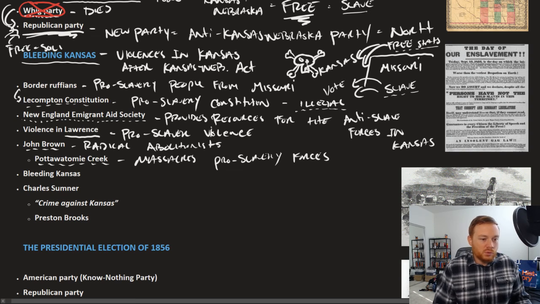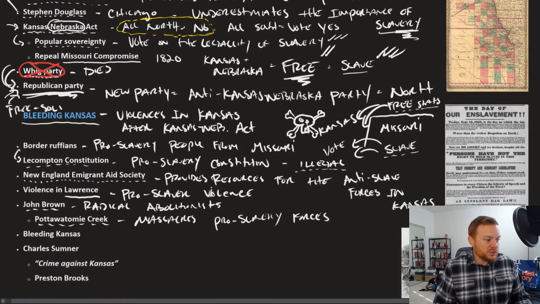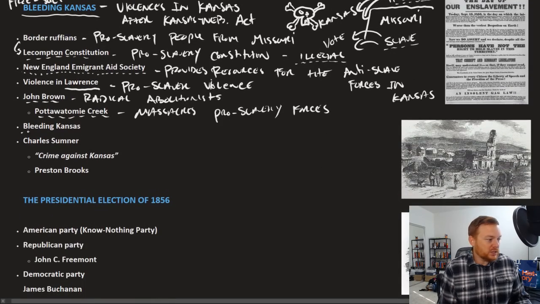You might be asking, well, what about Nebraska? Well, Nebraska was so far north that Nebraska was a free state. There really wasn't any question about it. It was all going to be about whether or not Kansas would be a free or slave state. Again, Bleeding Kansas. Meanwhile, in the Senate, Charles Sumner gives a speech. Charles Sumner is a northern senator. He gives a speech called The Crime Against Kansas.